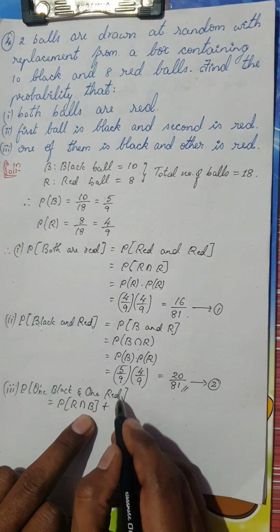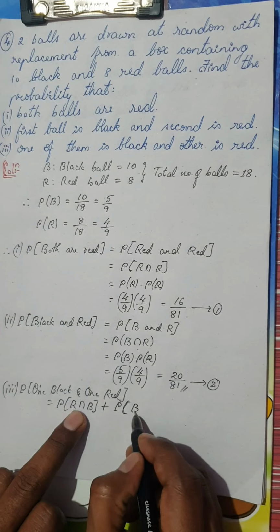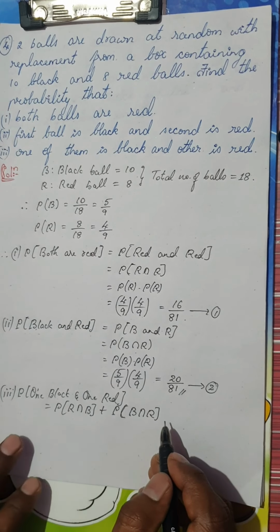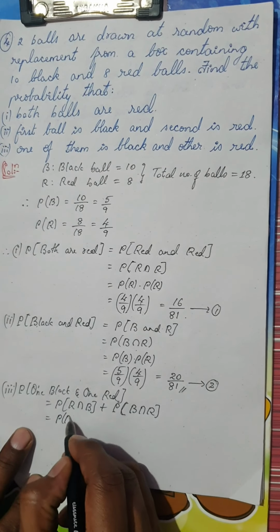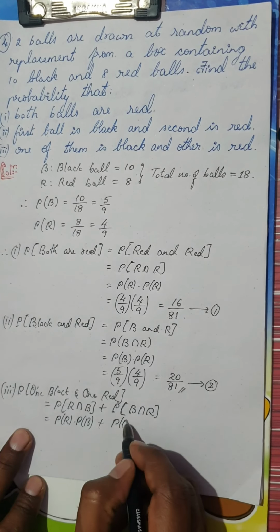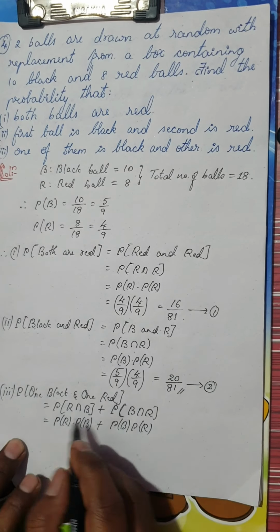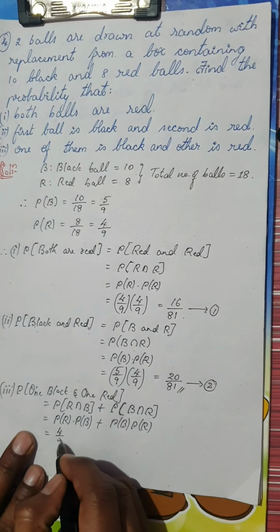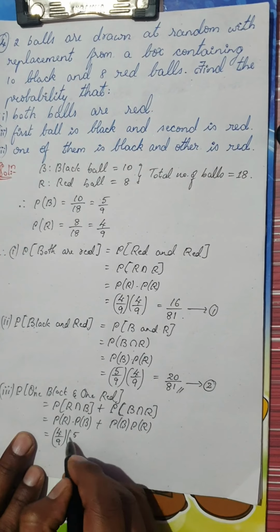Plus, there is another way around. I can either get a black ball in the first pick and a red ball in the second pick. Once this is clear, I'm going to easily get the answer. So this is nothing but P of R into P of B plus P of B into P of R. All the values are here. P of R is 4 by 9 into P of B is 5 by 9.